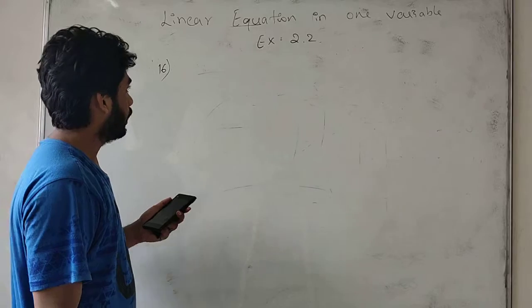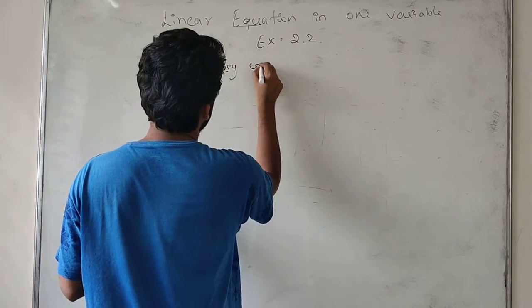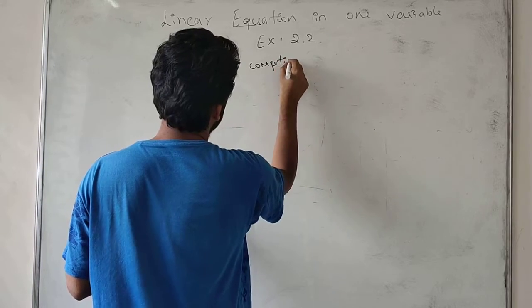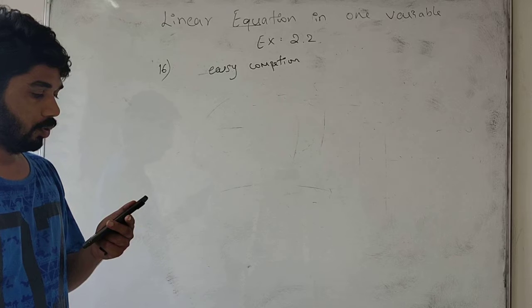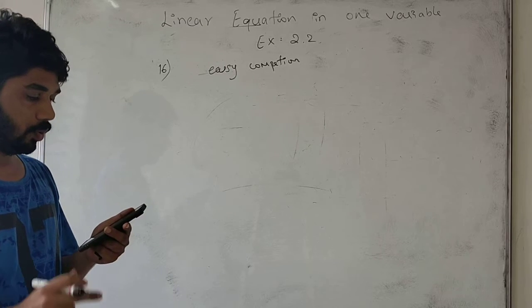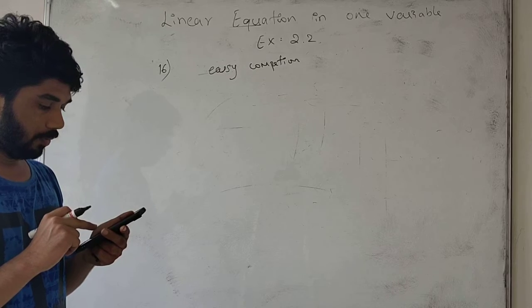Now, it is a competition. Which competition? An essay competition. The winner gets 100 rupees, the loser gets 25 rupees. The total money distributed is 3000. Find the number of winners.